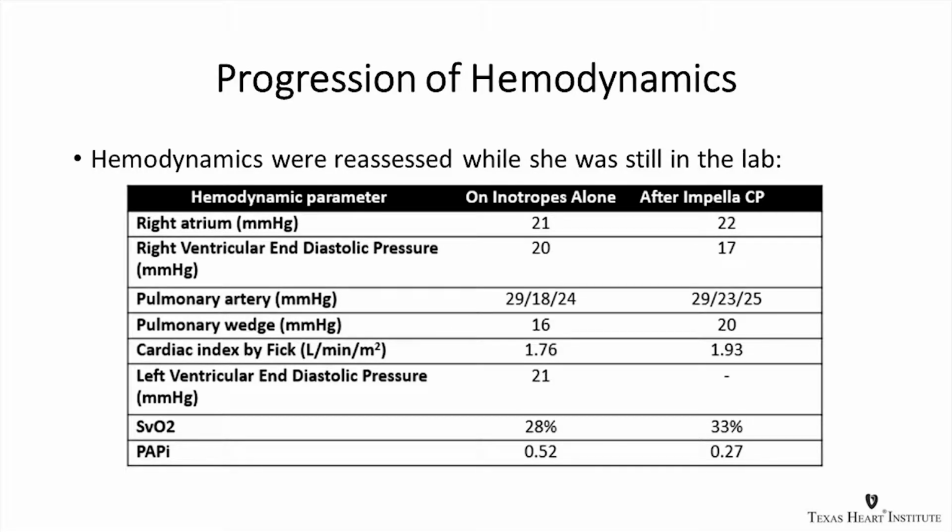And this is really the turning point of this case, and the main reason why I want to present this case is, after placement of the Impella CP, we decided to keep the patient in the cath lab for about 20 minutes because we did suspect some RV dysfunction. And after placement of the Impella CP, you can see that her filling pressures remained elevated, and her index improved only a little bit. Her SVO2 went up to 33%, and her PAPI dropped significantly to 0.27.